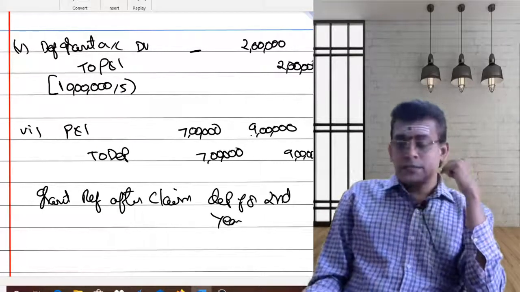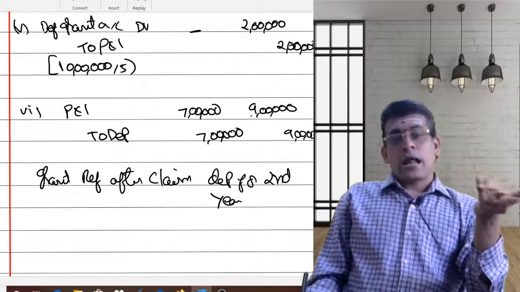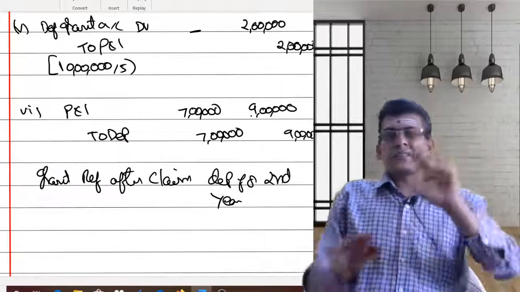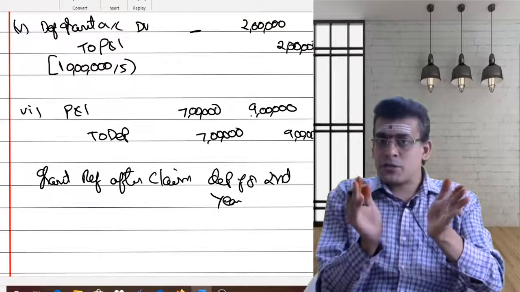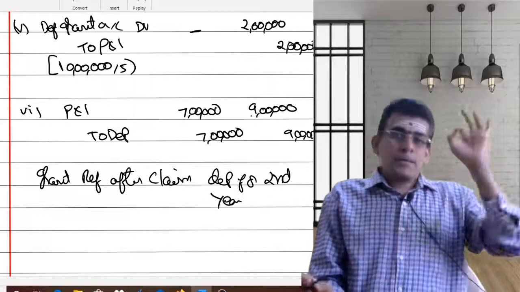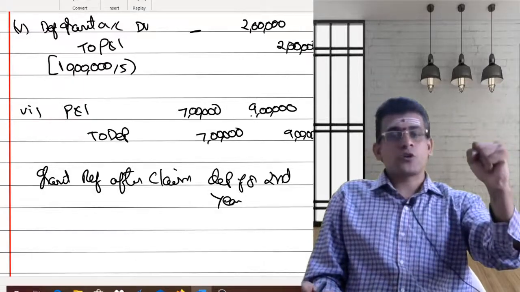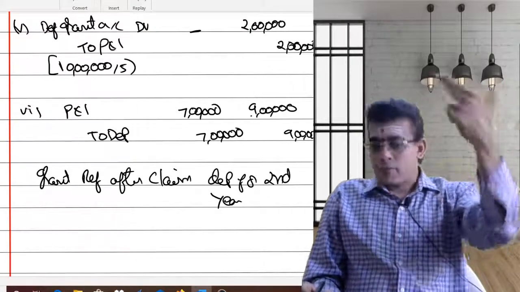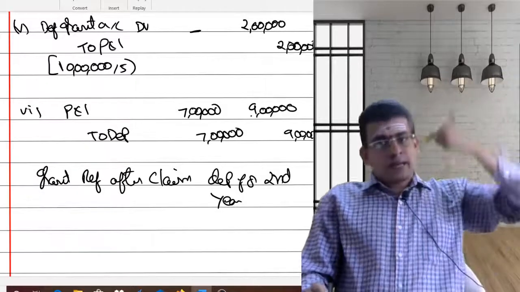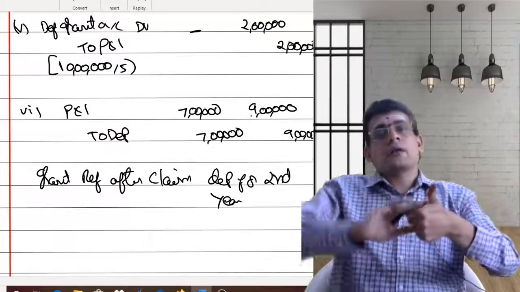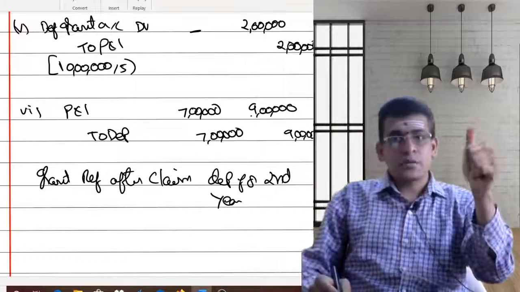With this assumption, we'll pass entries for the second year and also for the third year. This is purely for your understanding, because from the examination point of view, only one thing is required: the implication of the refund. What entry you are supposed to pass for the refund is the only thing. For your understanding, I am explaining the recognition part, then the refund in the next year, and after refunding, how you handle the other part.